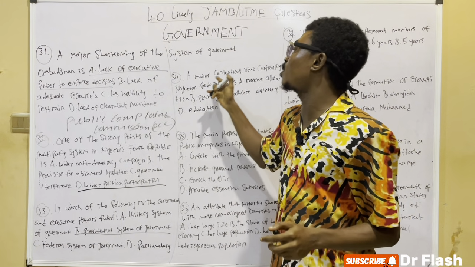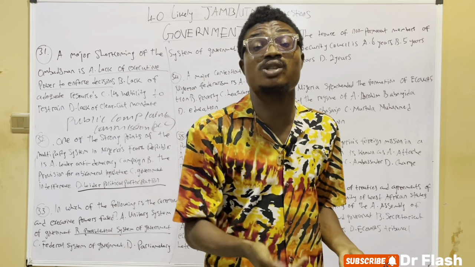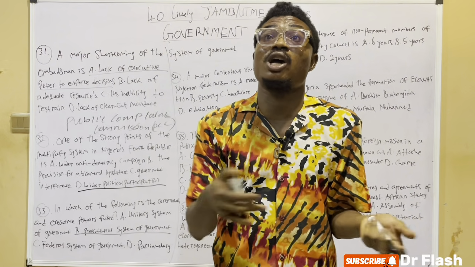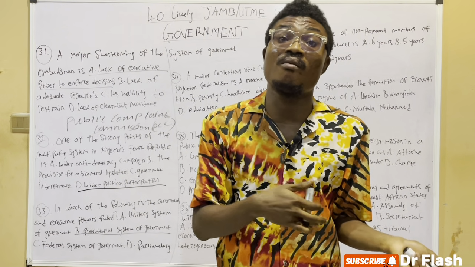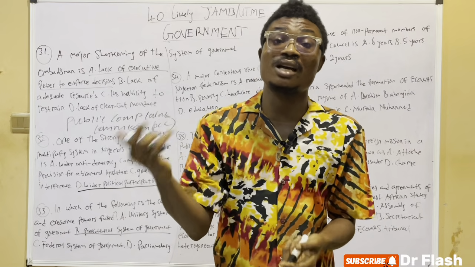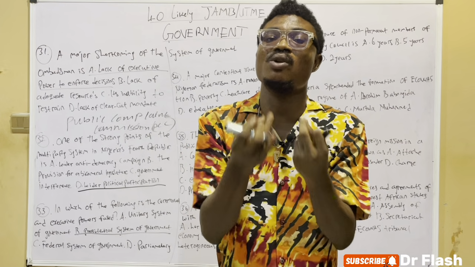So consider one of the major contentious issues confronting Nigerian federalism: it is revenue allocation, minority issues of secession, ethnic rivalries, federal character commission. All these are issues confronting Nigerian federalism.